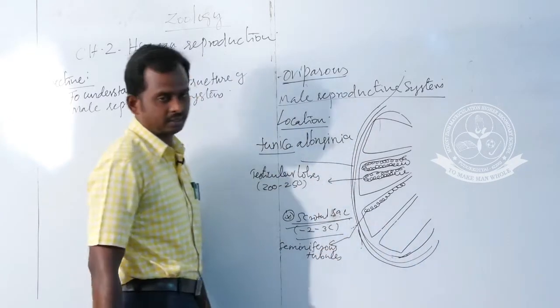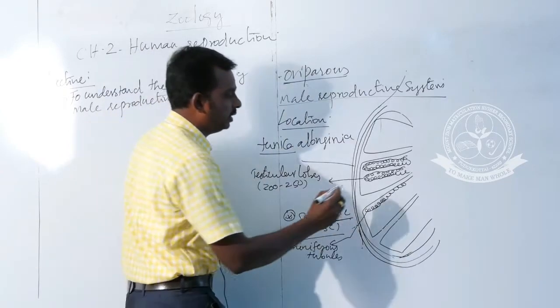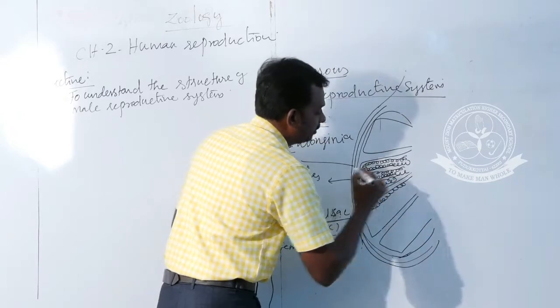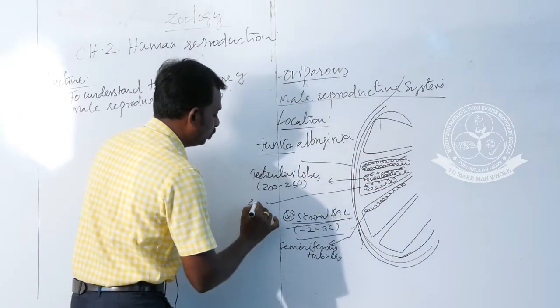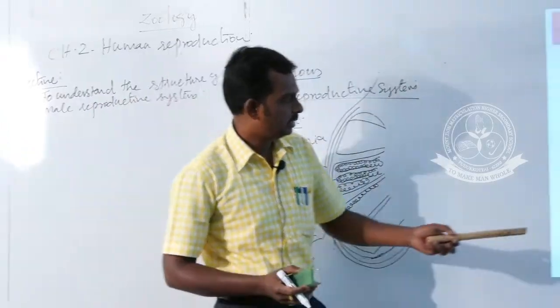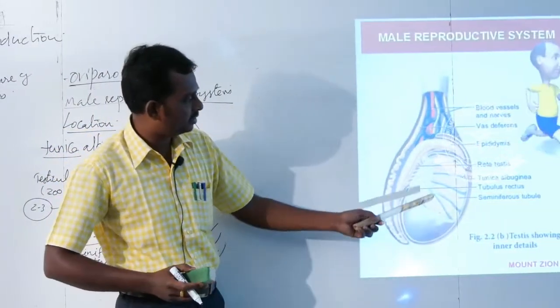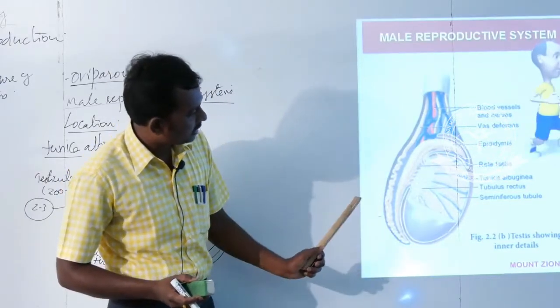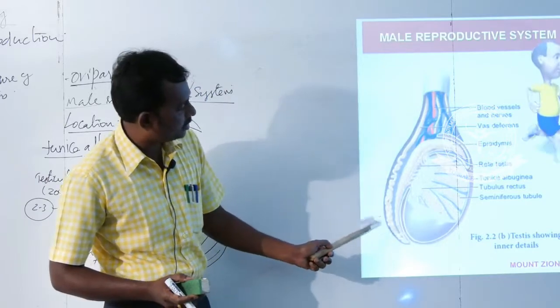Seminiferous tubules. The number of seminiferous tubules in each lobe is a minimum of 2 to 3. So see, the same structure is given in the picture. The entire structure is covered by a scrotal sac, which is not shown in this picture.